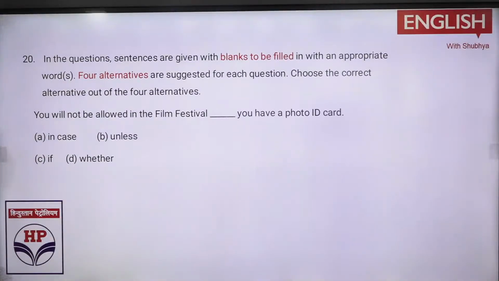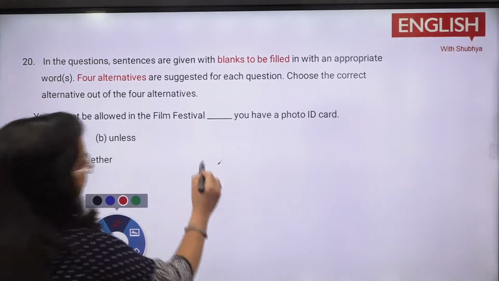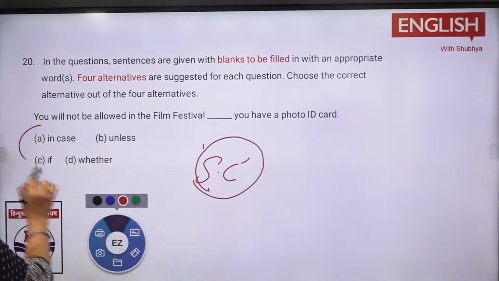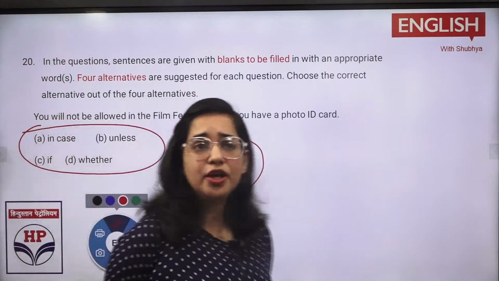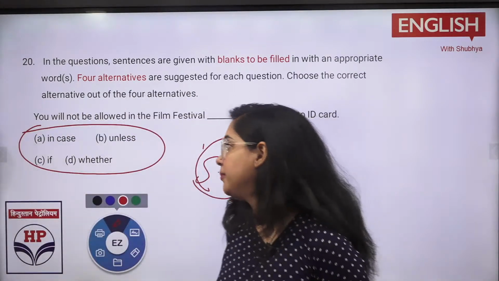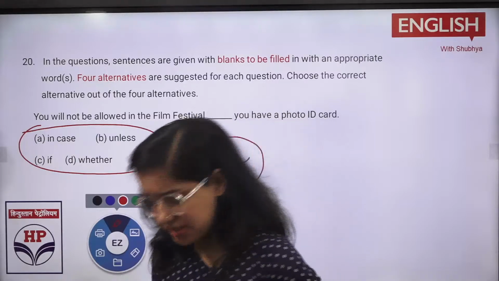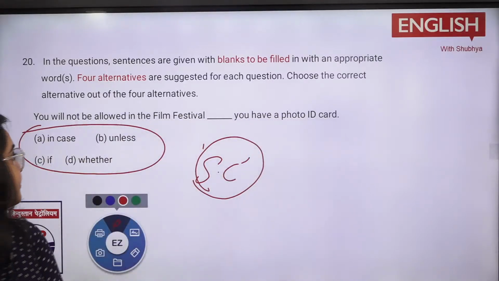Do the 20th one. In the question, sentences are given with the blanks with an appropriate words. 4 are given. Choose the best. Now again it is from sentence completion, and the part is like sentence completion is there, and it is basically based on your preposition. What would be there? You will not be allowed in the film festival in case you have a photo card, unless you have a photo ID card. If you have a photo ID card, whether you have a photo ID card. So this was something you were asking me out, like कि unless कहाँ लगता है ma'am, whether कहाँ लगता है, if कहाँ लगता है. तो this is a question which you were asking out. क्या लगेगा?